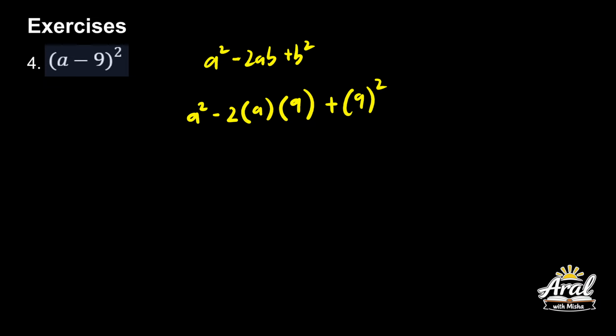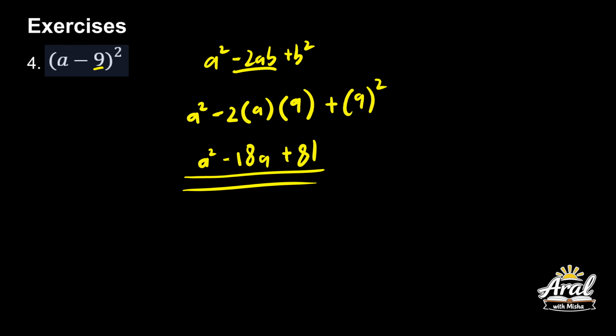So, yung negative sign, hindi na natin nilalagay dito na yung b mo is negative 9. Ha? Ang b mo lang yan is ito. Kasi minus yun. So, dito na nag-negative ka na dito sa second term mo. Okay? A squared minus 18a plus 81. Okay? Kung para makita nyo talaga na bakit ganito, kasi ginamit lang natin itong formula nito, negative 2ab. Kaya 9 yung b natin.